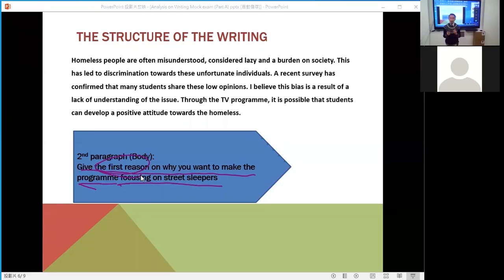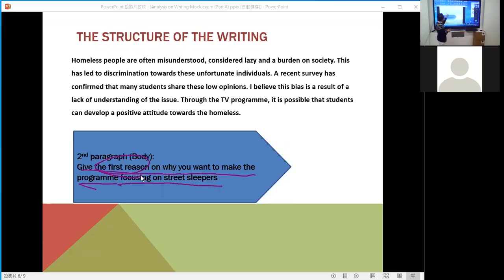Usually we don't give one reason only. Usually we will give at least two reasons. Okay, two reasons. But this is a short writing, so you may give two reasons. But if this is a long writing, you may give three reasons. It depends on how many words you need to write. So for a 200 words short writing, I think two reasons should be enough, because you need to explain. You need to give more content, more examples, right?